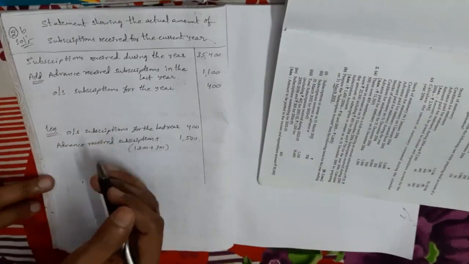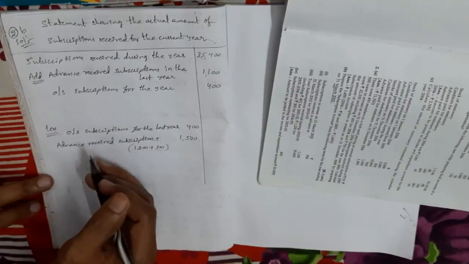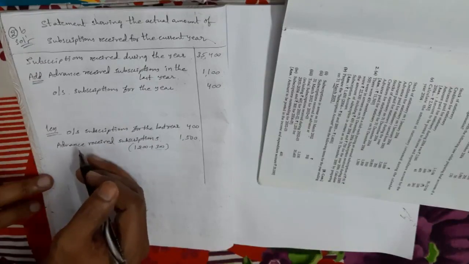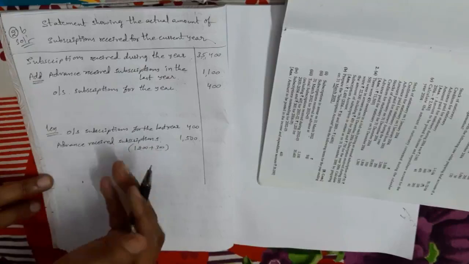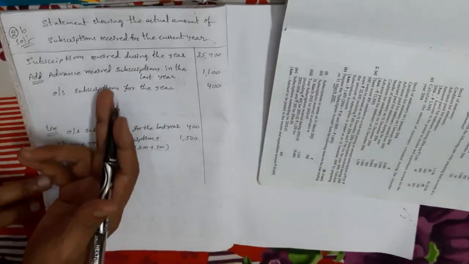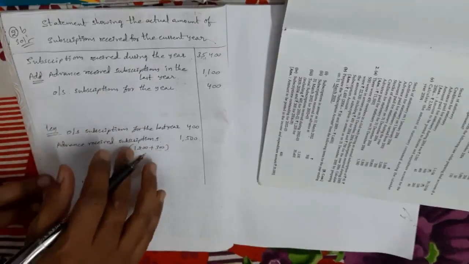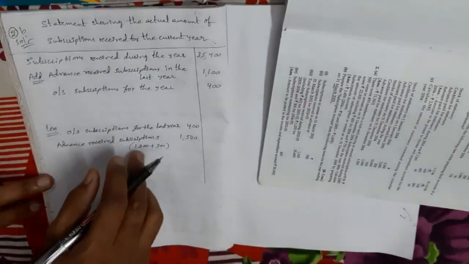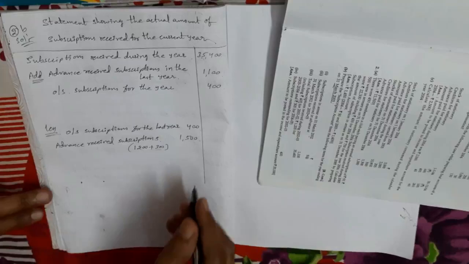And the important point is advance received. When we receive subscriptions in advance, we have to observe when we received. Received last year means it is current year only, and received this year means it is related to the next year, so we have to subtract. So remember these 2 points.